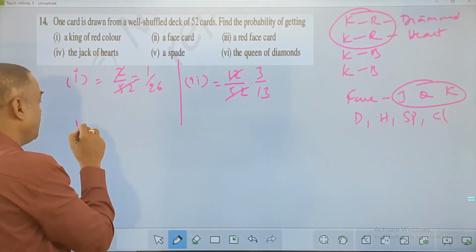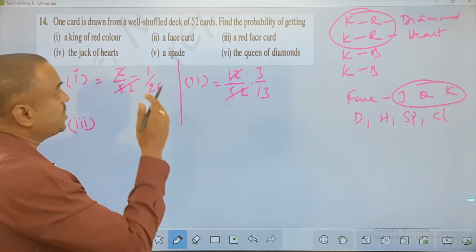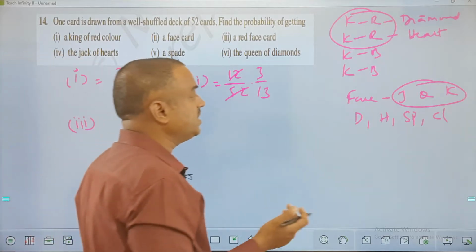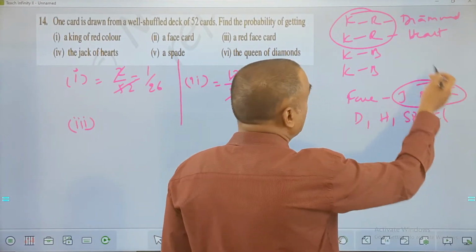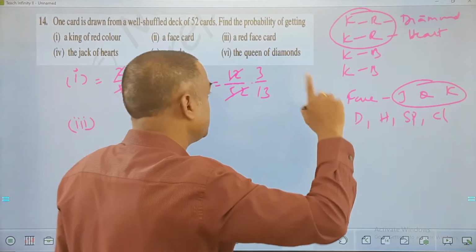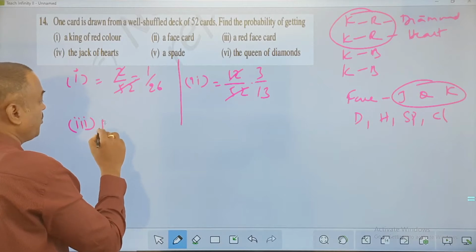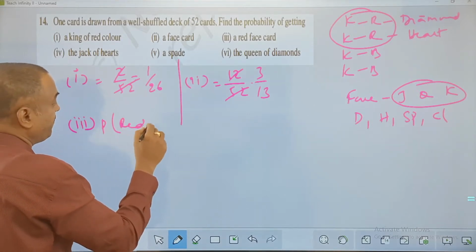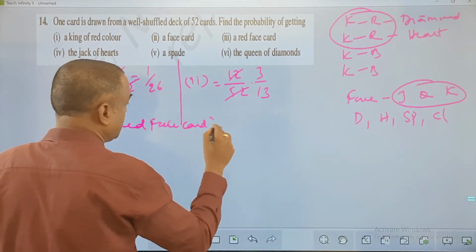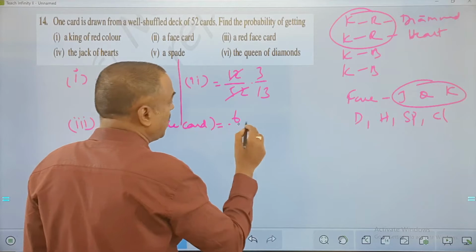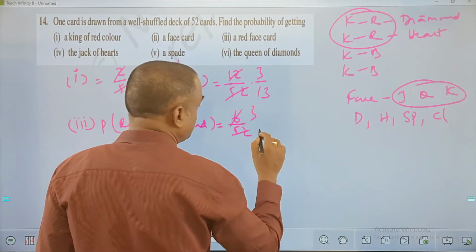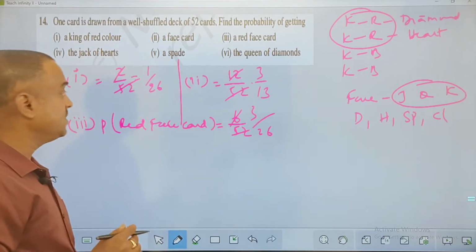Okay. Now third bit in this, bit number 3. Question is a red face card. A red face card. So what is a face card, my friend? J, Q, K. Red would be, here there are 3 and here there are 3. In red cards, the total will be 6. So here the probability of getting a red face card is equal to 6 out of 52, and both are multiples of 2. So this is 3 times and 26 times. 3 upon 26 is the answer for this.